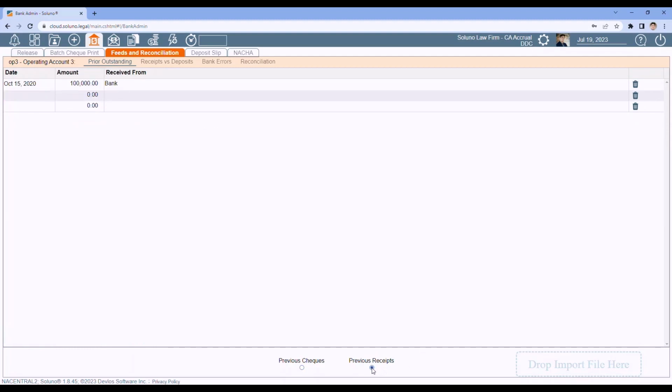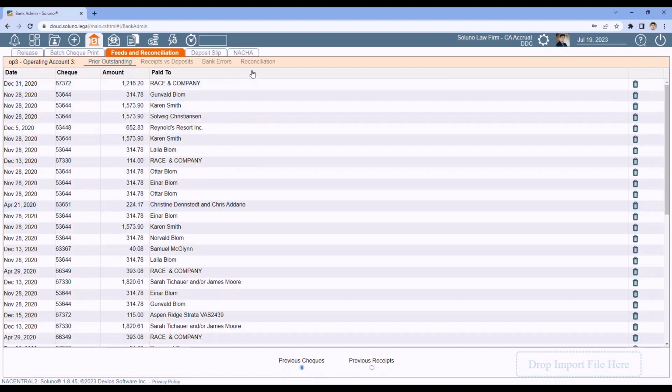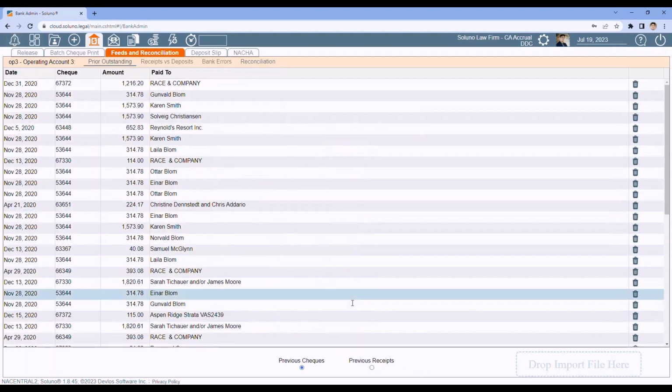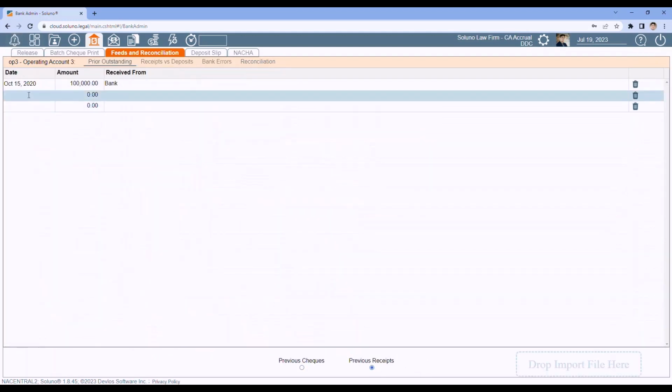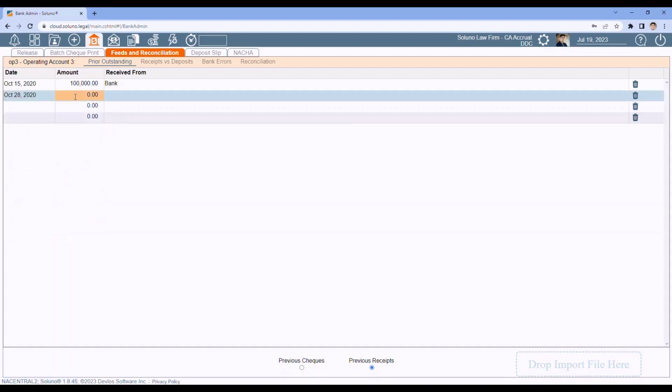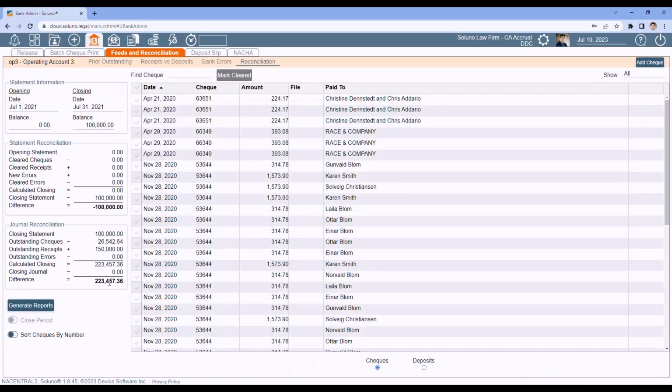Both checks and receipts. So if I go back, I'm off like 173,000. If I go ahead and put another deposit in under prior outstanding, and I go to the reconciliation, now I'm out even more.